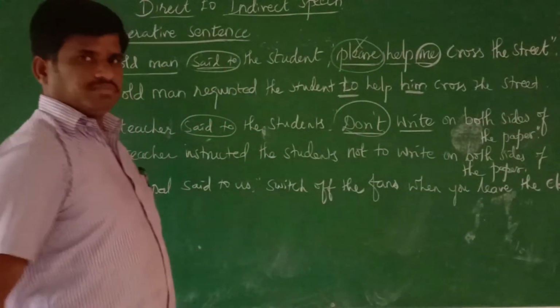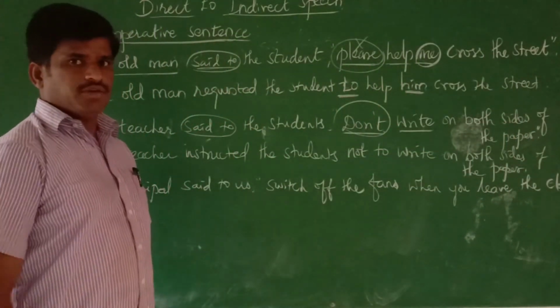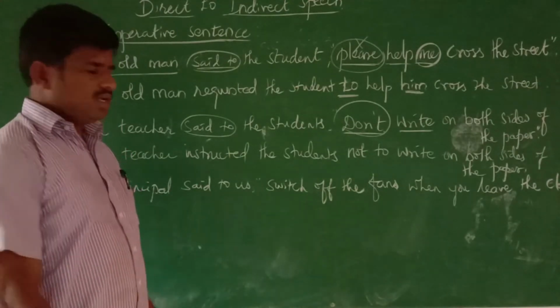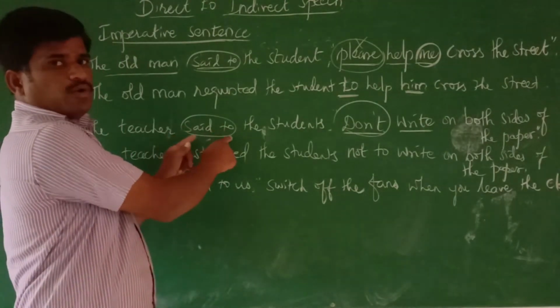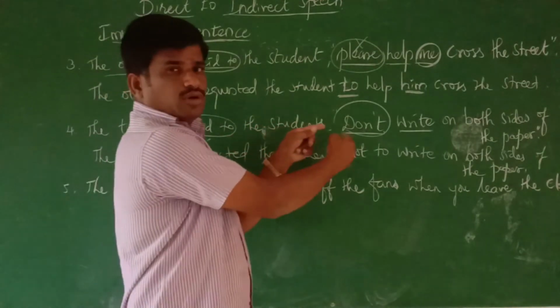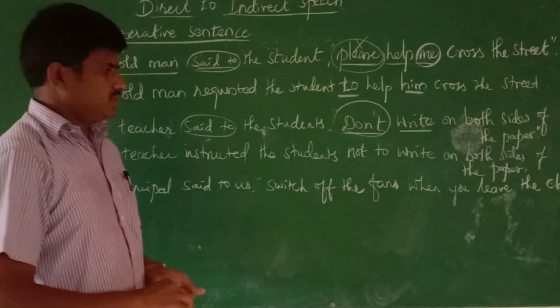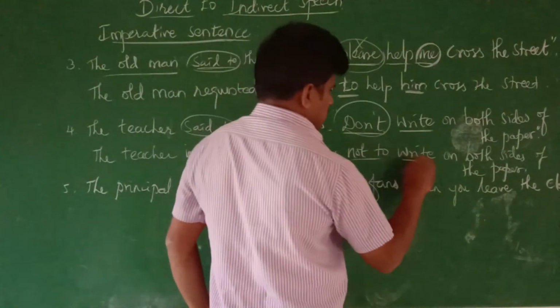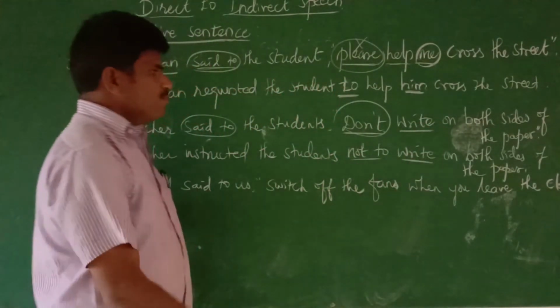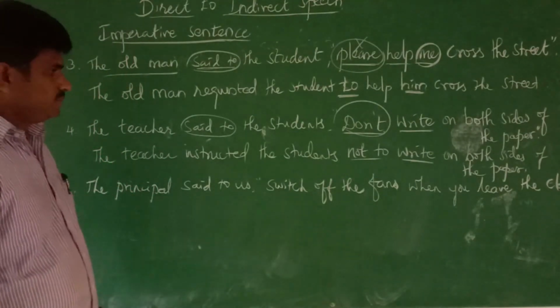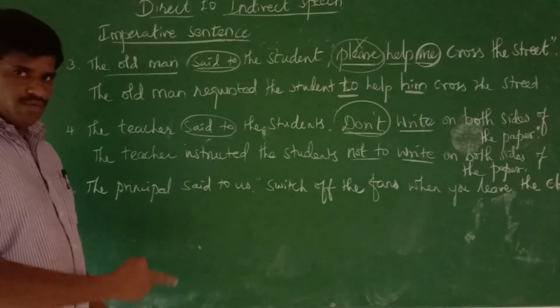Very easy. Understanding these imperative sentences is very simple. The only thing is the reporting verb, then you should write a conjunction word. The other changes are as they are. That's all. So not to write, and write the rest as it is, on both sides of the paper. Good. It's correct now. Are you following?